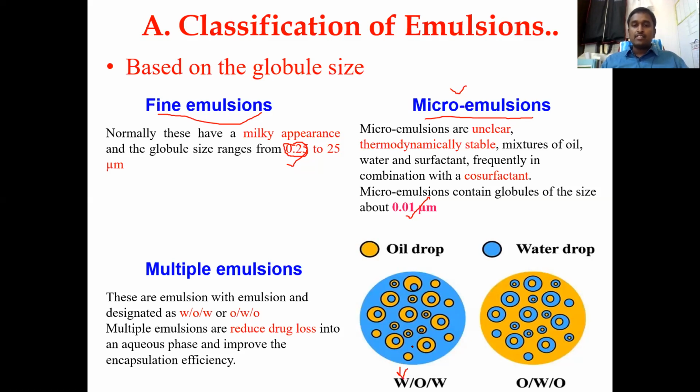You can see the starting is here. The small round here is water, followed by oil, followed by water. So starting from water, followed by oil, then again it is immersed in water. Similarly here, an oil and water emulsion first, and this emulsion again has been dispersed in oil. So this is called an oil, water and oil emulsion, and vice versa. Basically, emulsions are classified into three different categories. First is the dispersed phase, oil and water, and water and oil. Next classification is based upon the size, that is fine emulsions or micro emulsions, and the last classification is multiple emulsions.